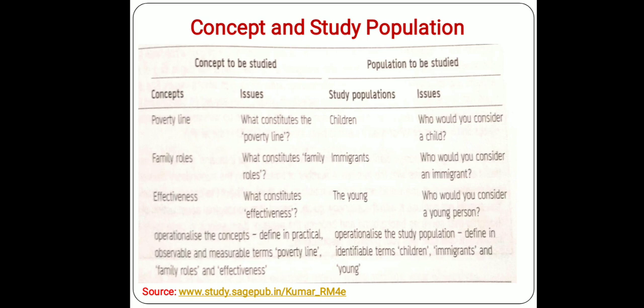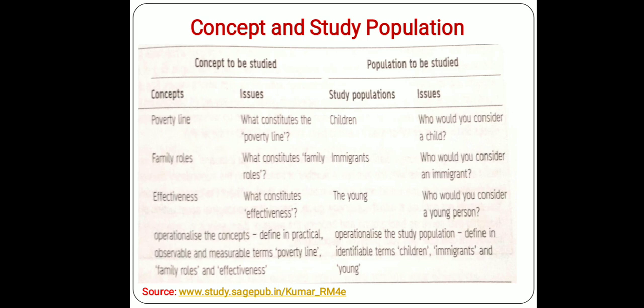Suppose let me give another example. All these are known as workable definitions of our concept, because these definitions, what we are defining as a child or as a poverty line, may not be as it was decided by somebody else. Here we have to decide on our own. Another objective, suppose, is to ascertain the impact of immigration on family role among the immigrants.